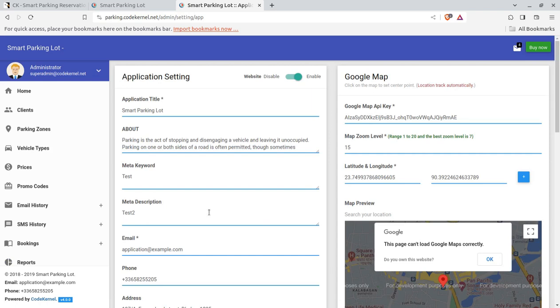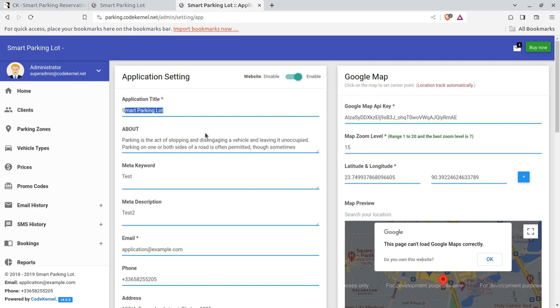On the next screen for settings, you are going to make the application your own. You are going to whitelist the application. Here you have to put the Google Map API. You can create the API for Google Map. Just in case you need any support, we are going to create all these things for you. Don't worry. So you have to update the Google Map API. Since it is a parking management system, Maps is a mandatory thing for this system.